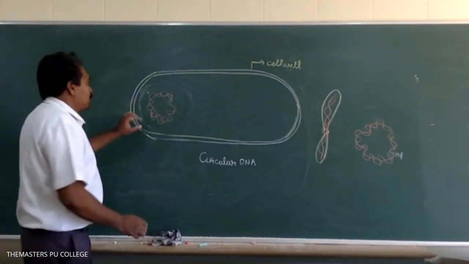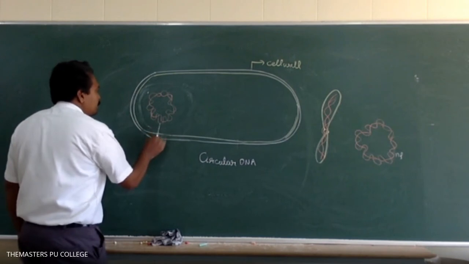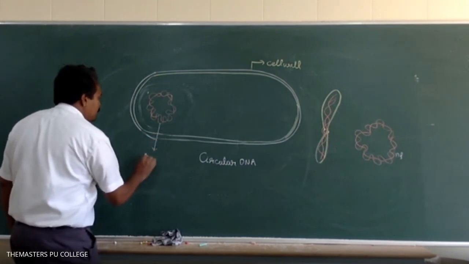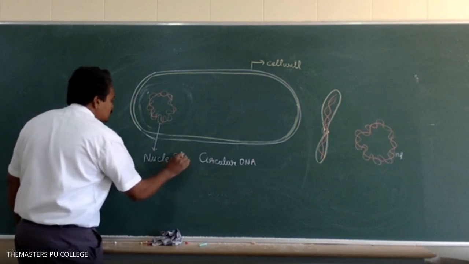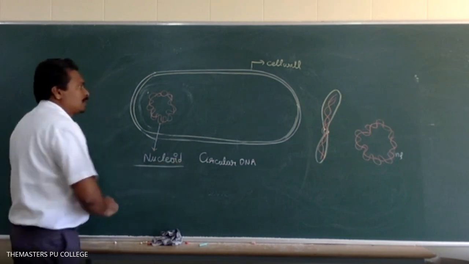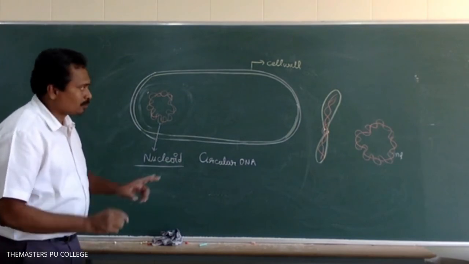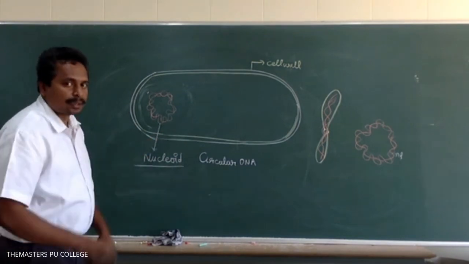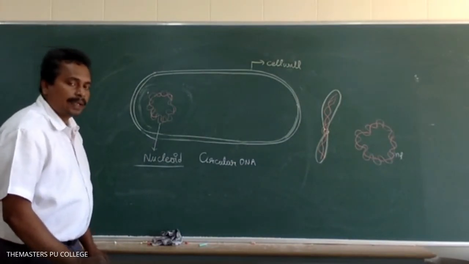So this main genetic material in bacteria is known as the nucleoid. It's a single chromosome that consists of circular DNA, not linear.